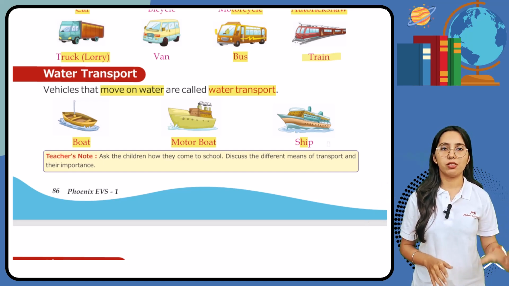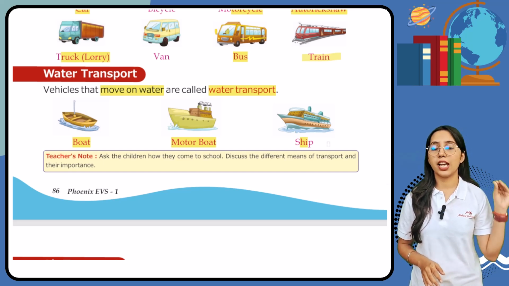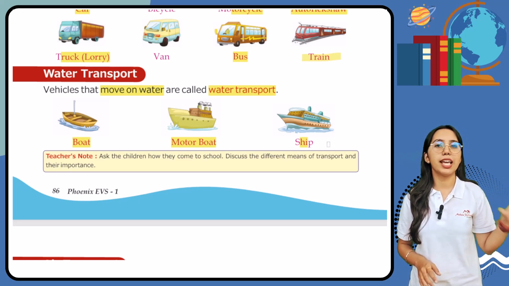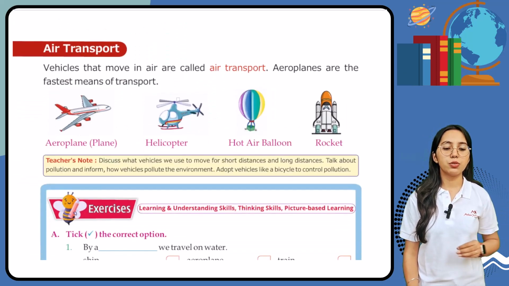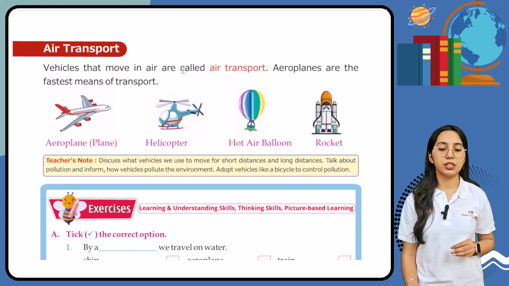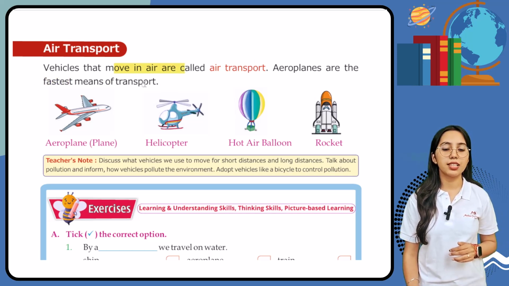Then we have water transport. So water transport, it is not that much fast type of transport, right? And it is not accessible to all. Then next we have air transport. So now students, vehicles that move in air, it is known as air transport. So aeroplanes are the fastest means of transport.